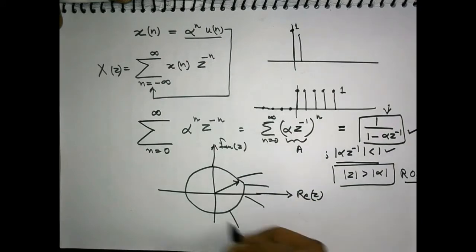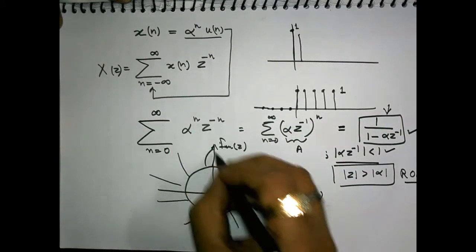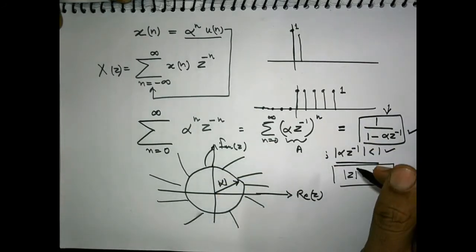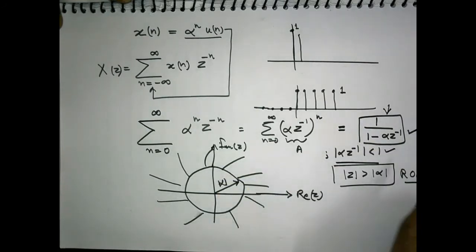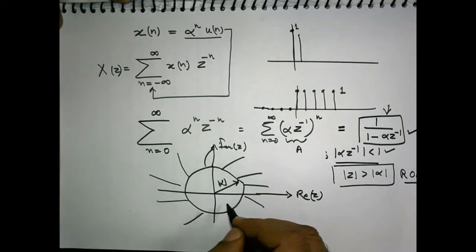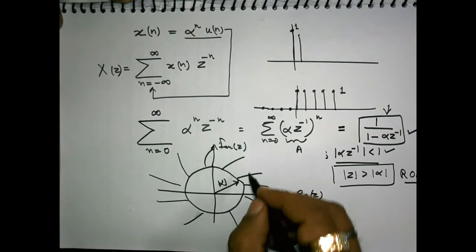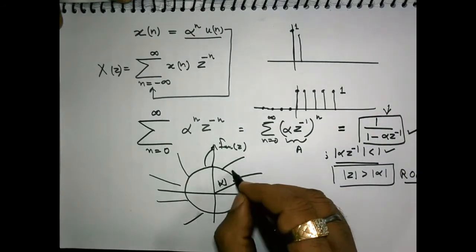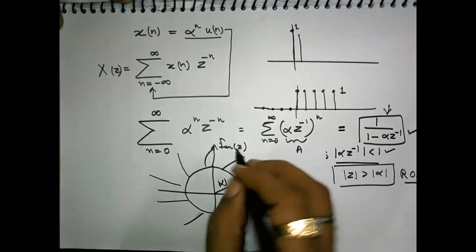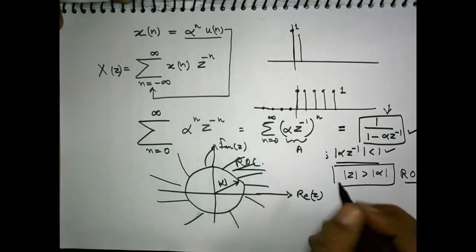We make a circle corresponding to this radius alpha, because any value less than alpha is not going to give you a converged series. This series will converge only if the value of Z is greater than alpha. So this is the region of convergence.